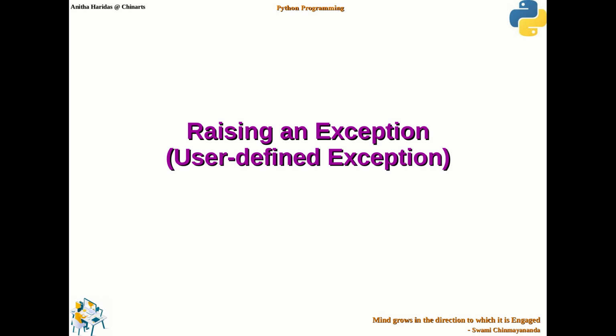Suppose, for example, you want an exception to be raised whenever the variable x value is not between 0 and 100. You want the x value to be 0 to 100. If the value is not between 0 and 100, you want to raise your own exception.